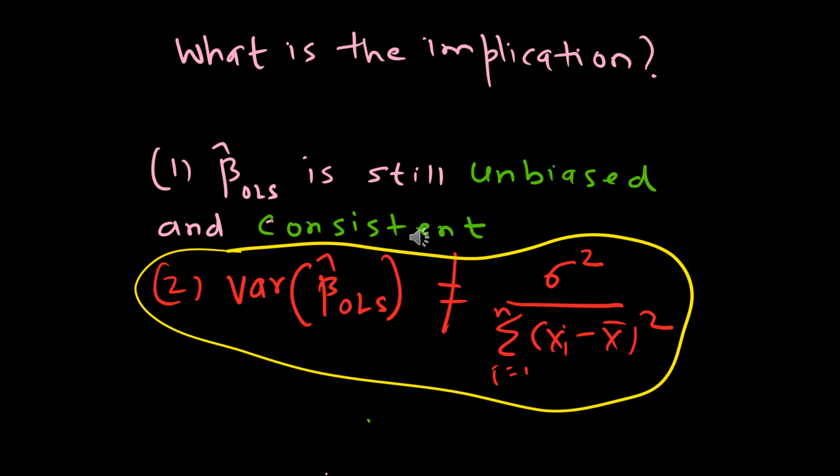What is the impact of autocorrelation in the error term? Despite autocorrelation, the OLS estimator beta hat will continue to be unbiased and consistent. Remember, unbiasedness or consistency are not possible only if the correlation between x and the error term is not equal to 0.